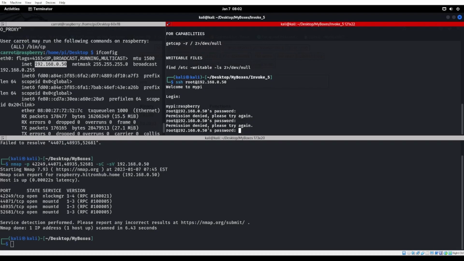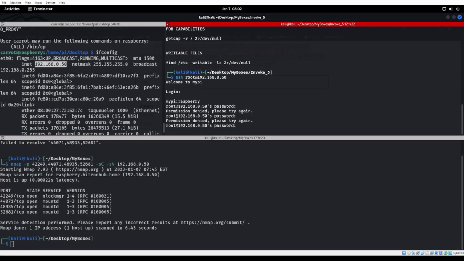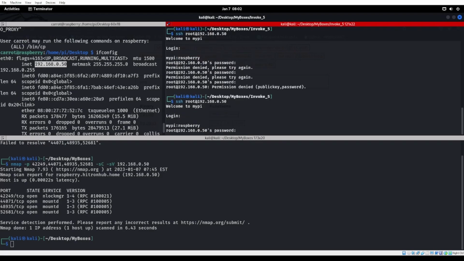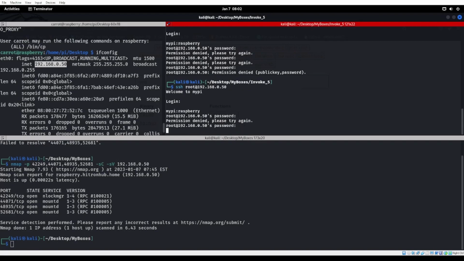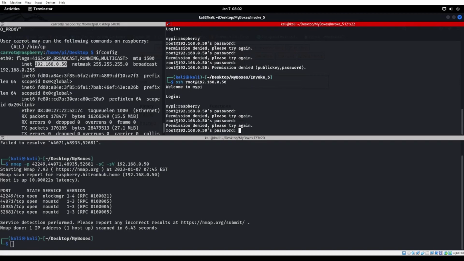Okay, why don't I know root's password anymore? I thought I did. Huh. Sorry, I forgot root's password on here.